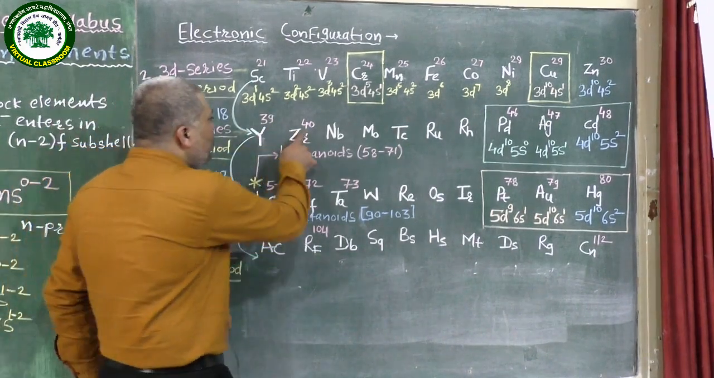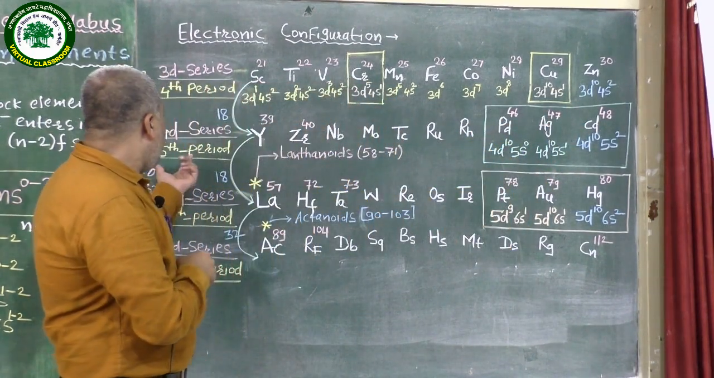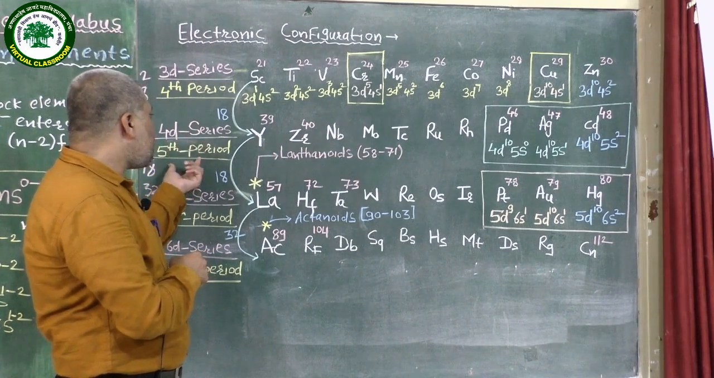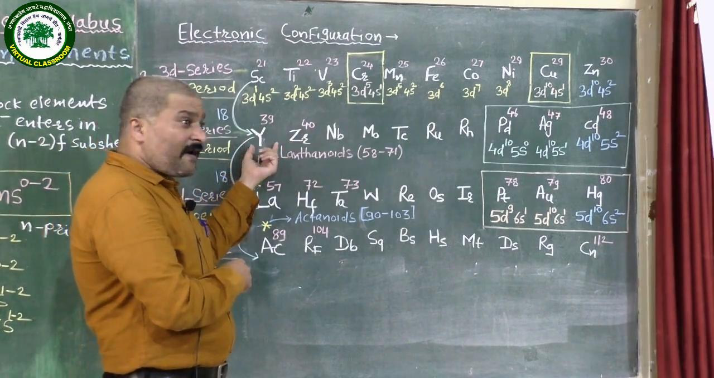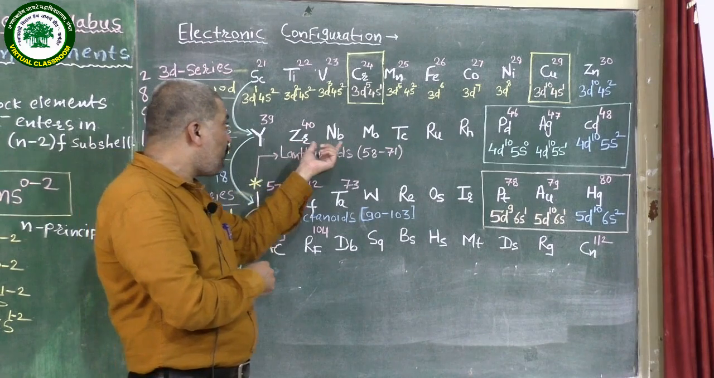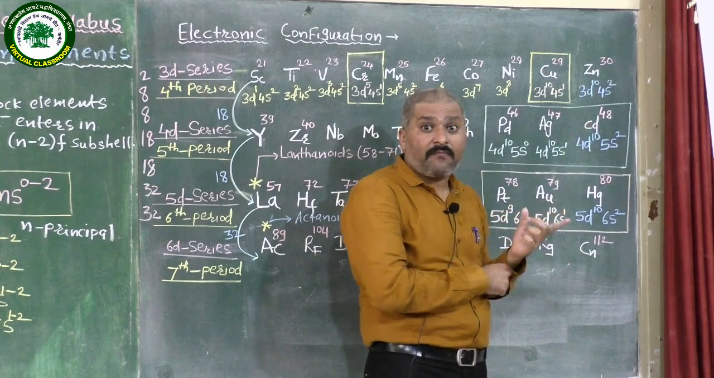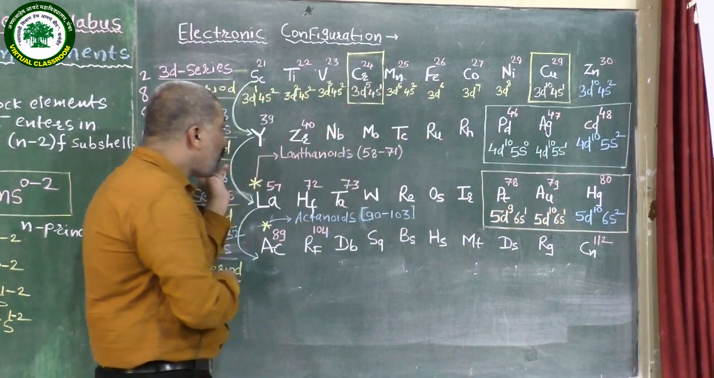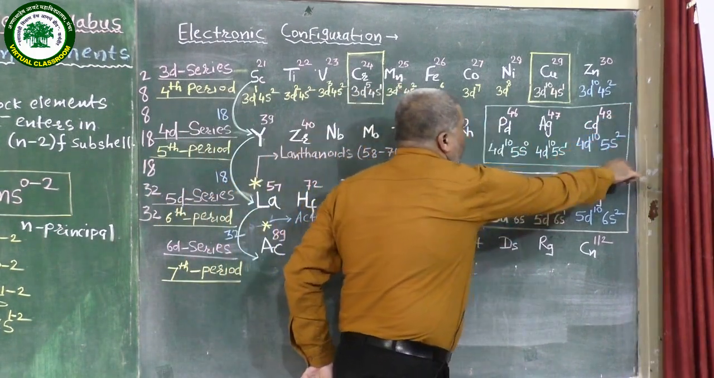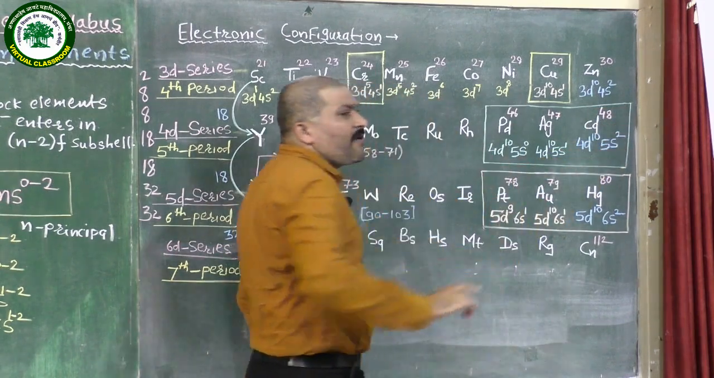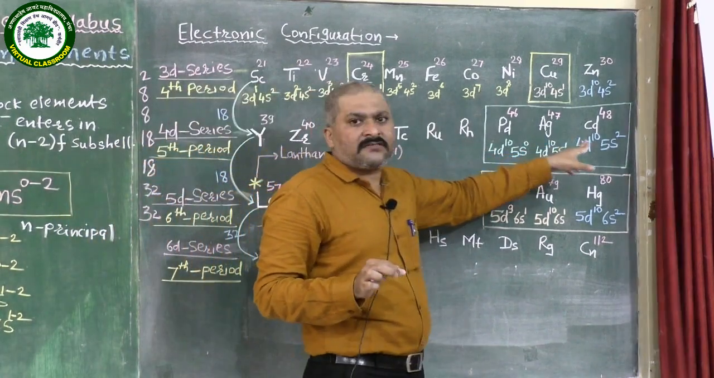After that you can write 40, 41, 42, 43, 46, 47, 48, because the 4d series starts at the 5th period. Let us see the different elements. First is yttrium, zirconium, niobium, molybdenum, technetium, ruthenium, rhodium, palladium, silver and cadmium. Out of this series, the last three elements, palladium, silver and cadmium, are very important. You have to remember or memorize only these three elements.